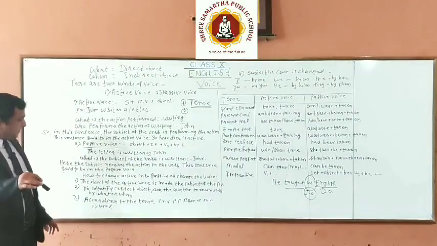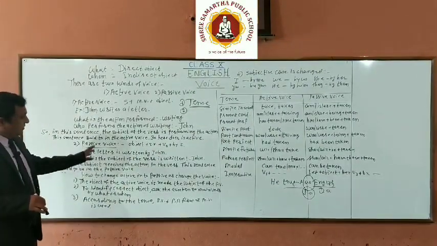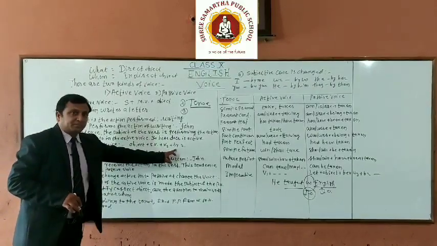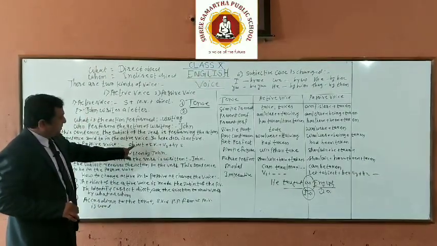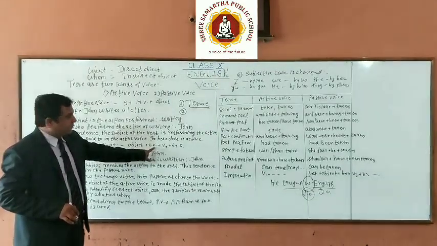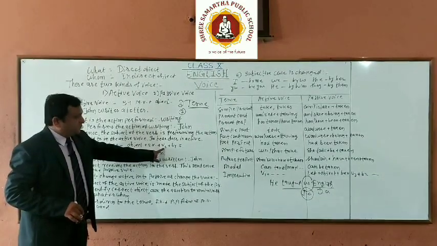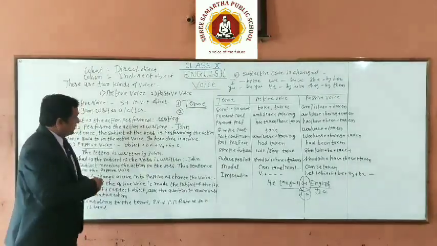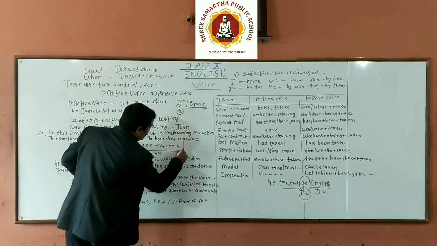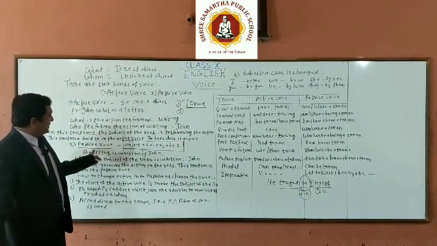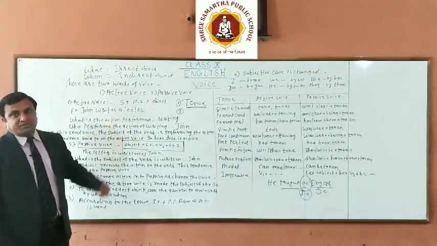So we may say that the passive voice construction is made in this way. Let's see, object plus supporting verb plus past participle form of the main verb, means V3, plus by plus subject. So if you observe this construction, you may say that it is passive voice.